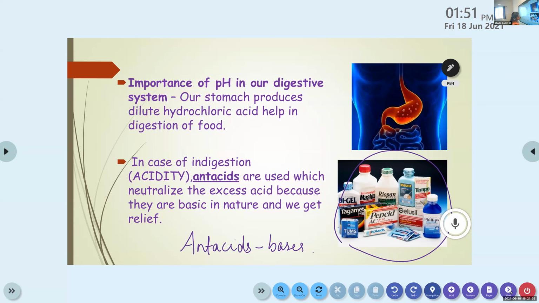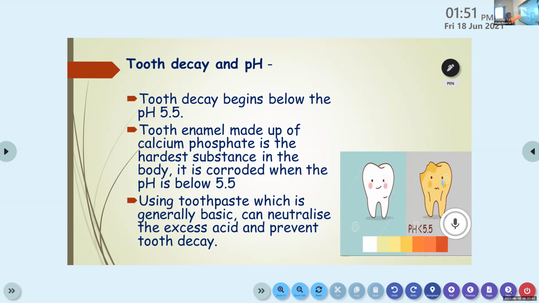Okay, then the next one, that is tooth decay and pH. If the pH value in the mouth goes below 5.5, the tooth decay begins.